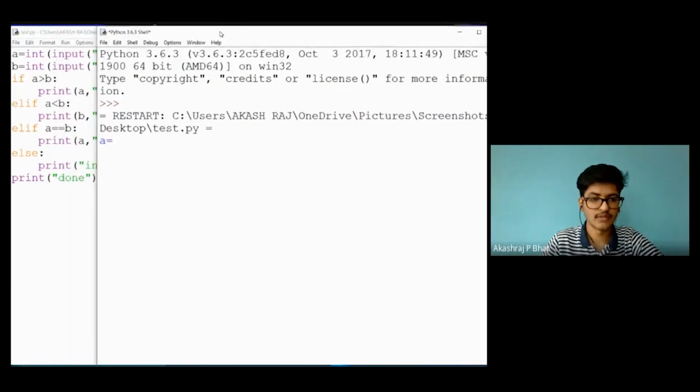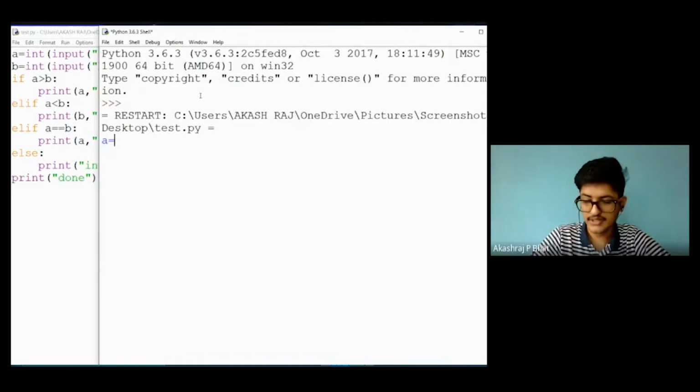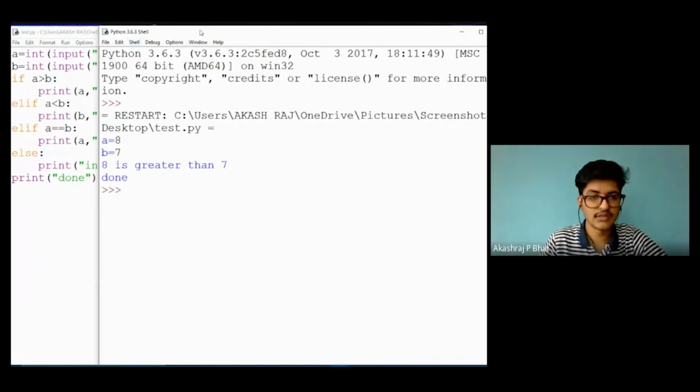Yeah. I will enter the value for A. I will enter it as 8. For B, I will again add one value: 7. So here you can see it will check.